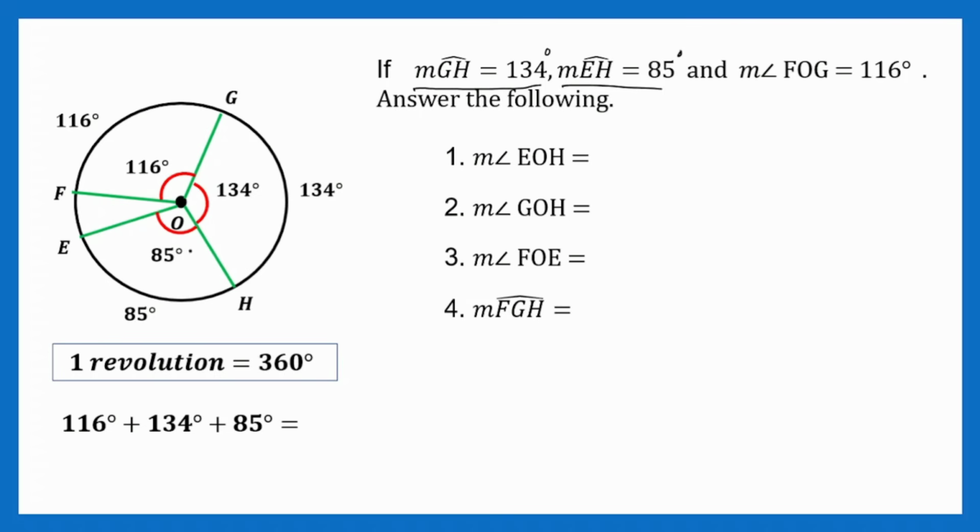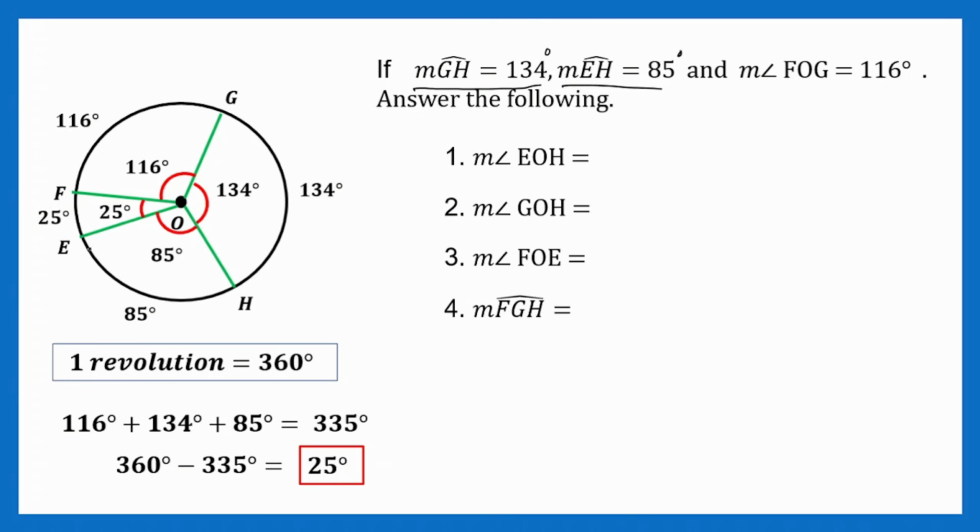Everything na angle na nasa loob, i-solve mo lang. So, add mo lang lahat. 116 plus 134 plus 85. Ayan. So, kapag pinag-plus mo yung lahat, the answer would be 335 degrees. Tama? And kung ano man yung sum na nakuha mo, i-minus mo yun sa 360 para makuha yung kakarampot na matitira. So, we have 360 degrees minus 335 degrees. The answer would be 25 degrees. So, ibig sabihin, yung angle na yan kakaunti, that is 25 degrees. And we can also say that this intercepted arc is 25 degrees.